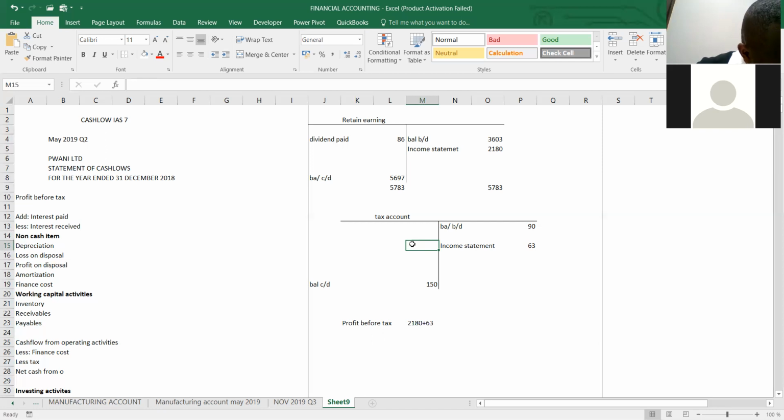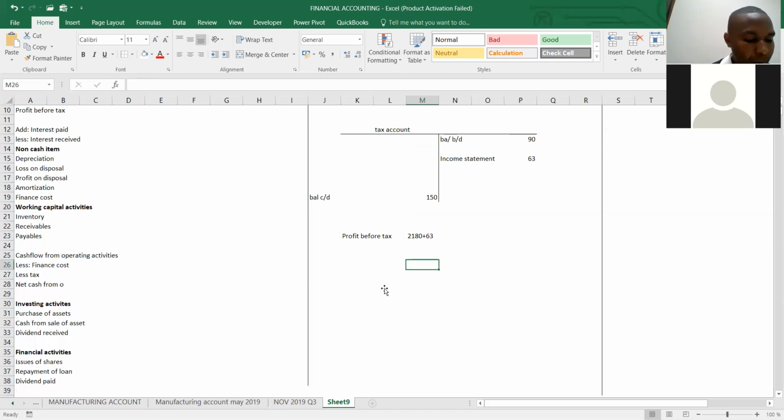The income statement payables. So what else can we open in the workings? That is the profit before tax already. The addition of 2180 plus 63 is the figure for profit before tax. Yes, that is the profit before tax.